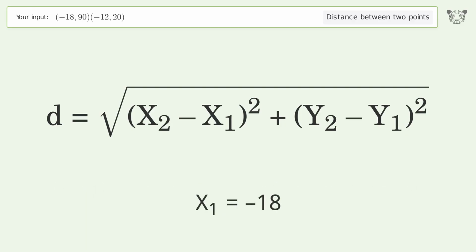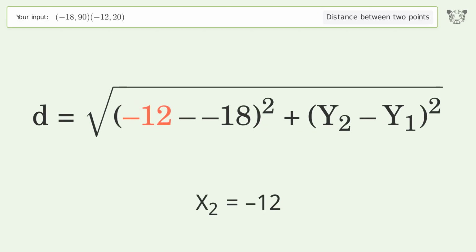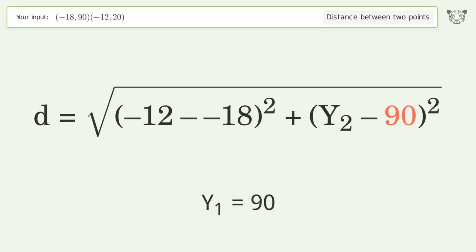x1 equals -18. x2 equals -12. y1 equals 90. y2 equals 20.